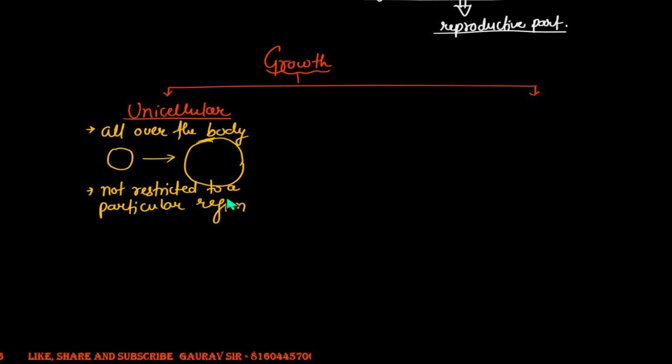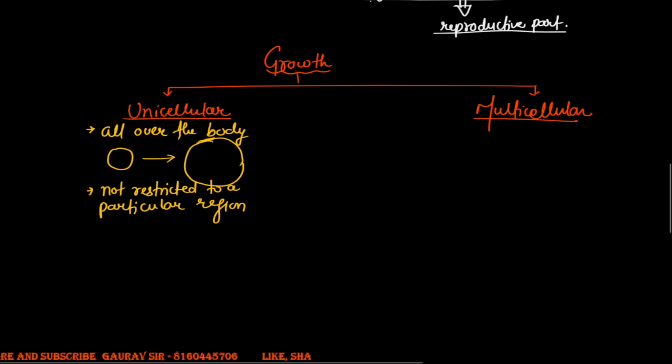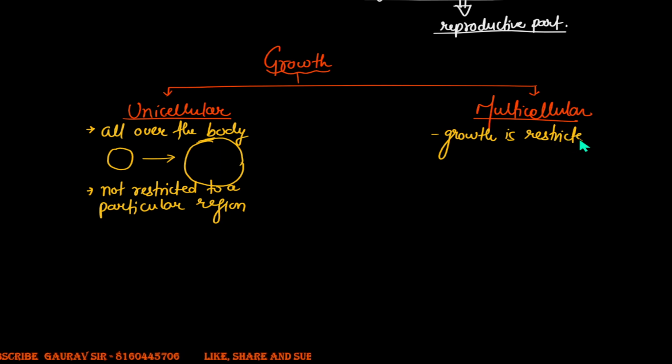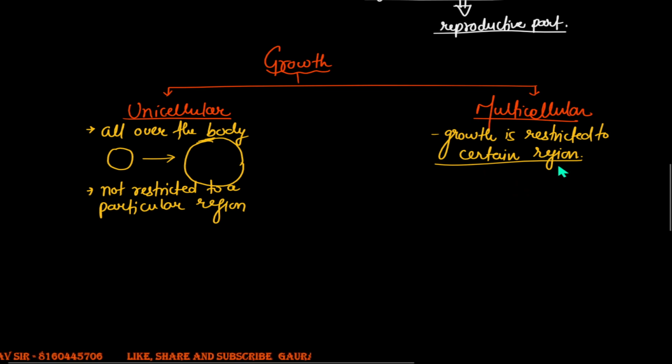However, if you talk about plants which are multicellular, we do observe that growth is restricted to certain regions only. The growth in case of the multicellular plant is restricted to certain regions, and those regions we do know are the places where we have those specialized cells called meristems. So growth would be restricted to those regions which will have meristems on them.